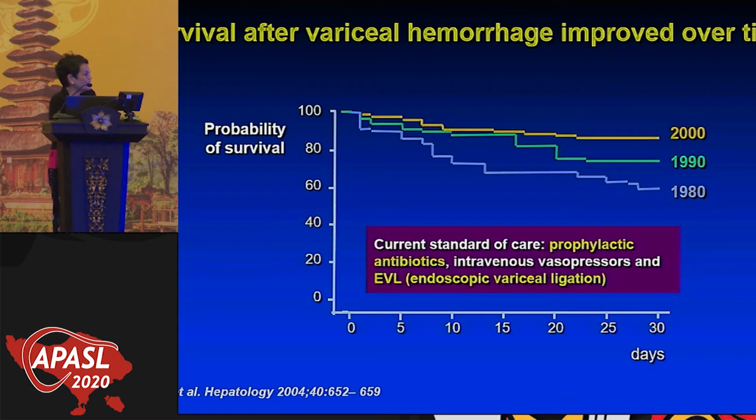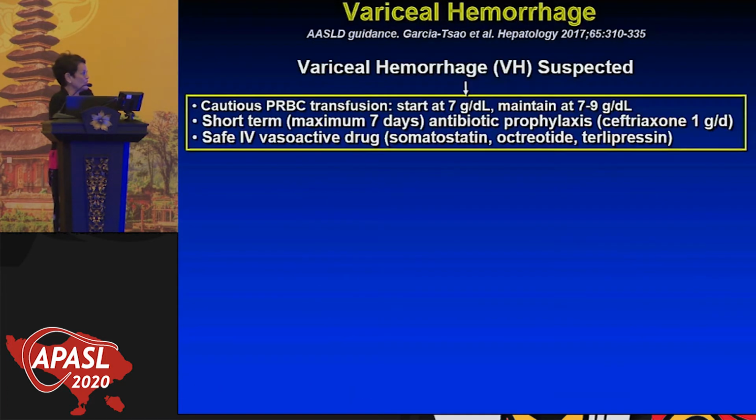And in this particular study, this decrease in mortality was due to having used prophylactic antibiotics, having used the intravenous vasopressors like I talked to you about, and with using ligation instead of sclerotherapy to stop the episode of acute bleeding. So these are following our guidelines for the AASLD.